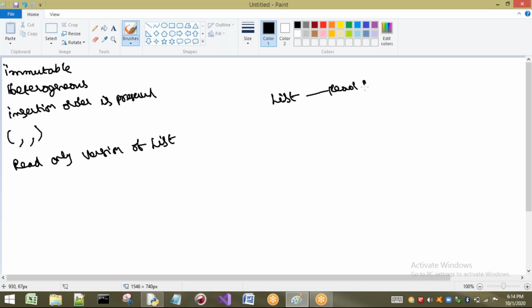We can read the values and we can write the values into the list. But if you consider a tuple, we can only read the values. We cannot modify the values in a tuple because our tuple is immutable. Okay, so we can say that a read only version of list is nothing but a tuple.